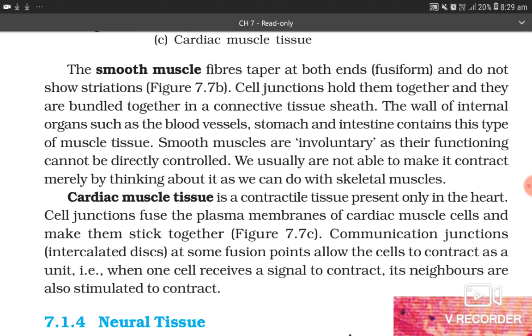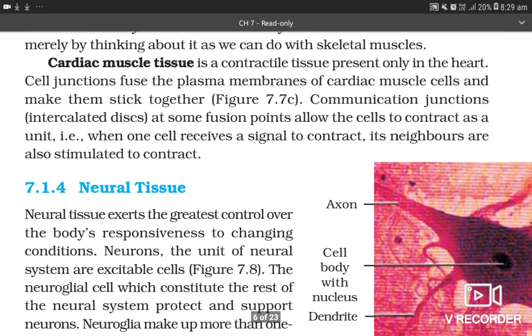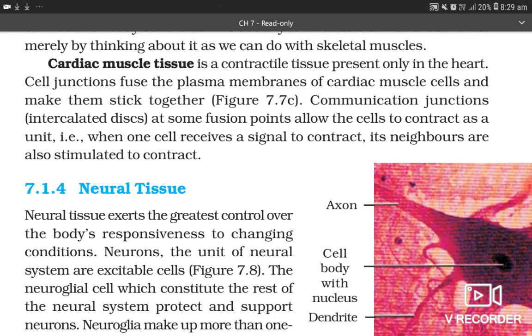The wall of internal organs such as the blood vessel, stomach, and intestine contains this type of muscle tissue. Smooth muscles are involuntary as their functions cannot be directly controlled. We usually are not able to make them contract merely by thinking about it as we do with our skeletal muscles. Cardiac muscle is a contractile tissue present only in the heart.